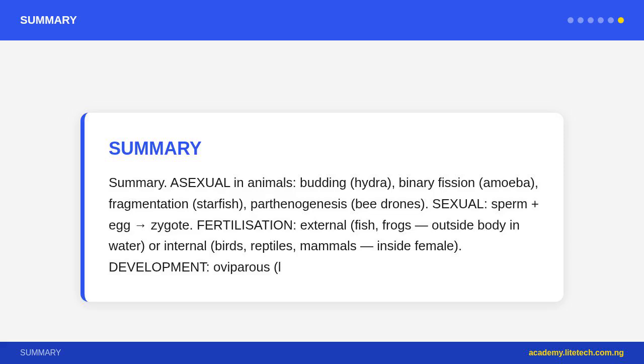Summary. Asexual in animals: budding, hydra; binary fission, amoeba; fragmentation, starfish; parthenogenesis, bee drones. Sexual: sperm plus egg gives a zygote. Fertilization: external, fish and frogs, outside the body in water; or internal, birds, reptiles, mammals, inside the female. Development: oviparous, lay eggs, chicken, fish, frog, lizard; viviparous, live birth, placenta, human, goat, cow; ovoviviparous, eggs hatch inside the mother, puff adder, some sharks.